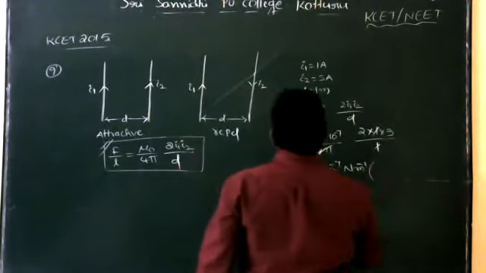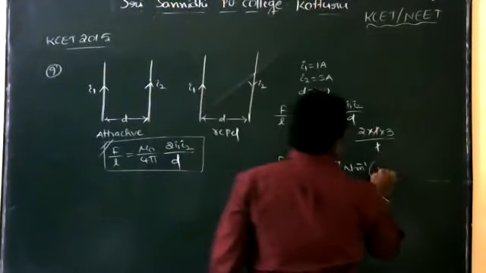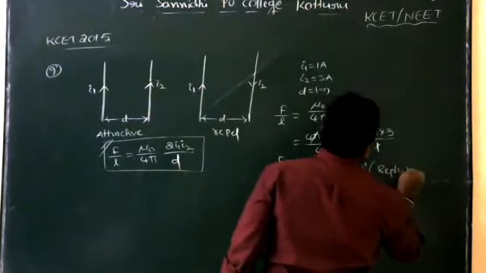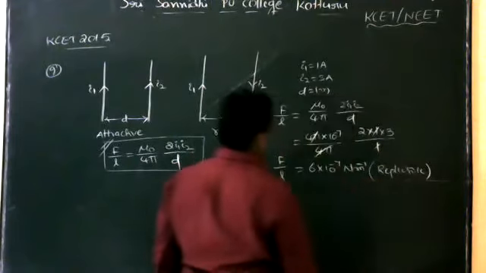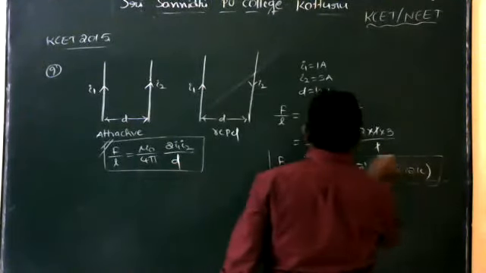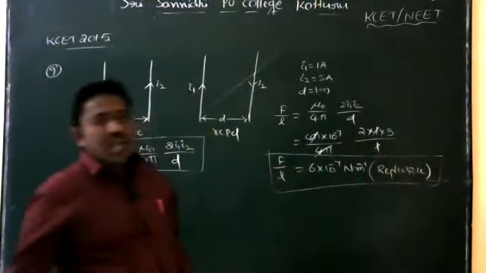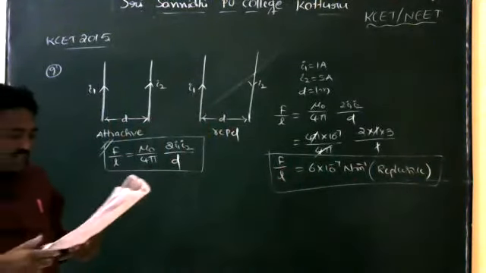So what is the nature of the force? For opposite direction currents, it is repulsive. Why? Because the two current-carrying wires are in opposite direction.